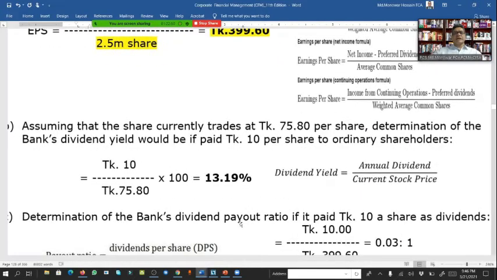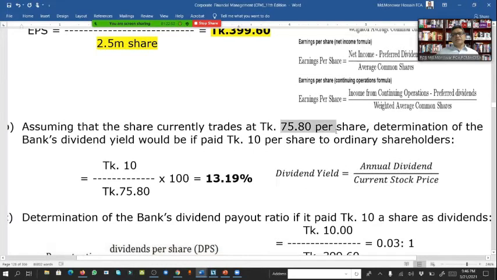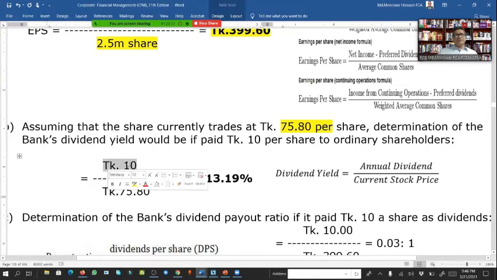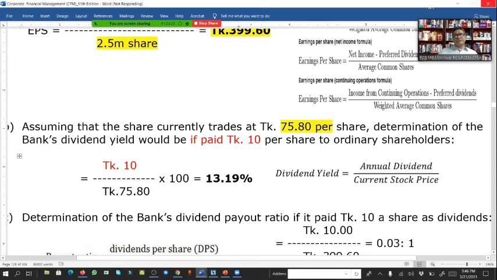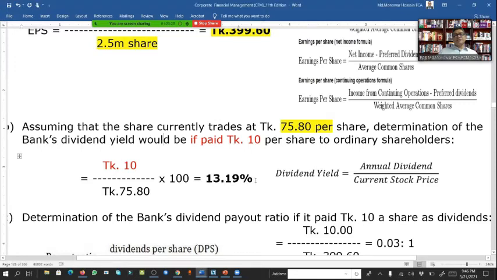Assuming that the share currently trades at 75.80 per share, and we have to calculate dividend yield. So how do we calculate dividend yield? Dividend yield we can calculate as annual dividend divided by current market price. So annual dividend paid 10, as said here, divided by current market price, this one 75.80, multiplied by 100. So dividend yield is 13.19%.